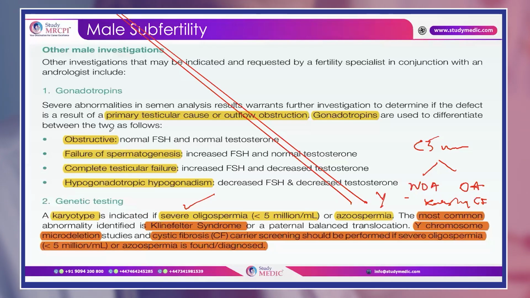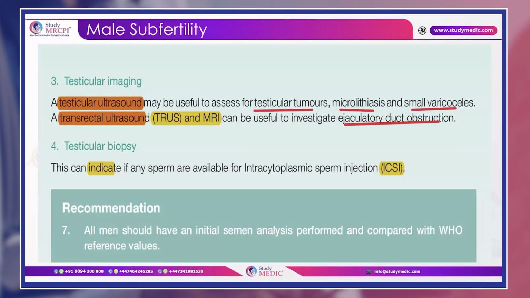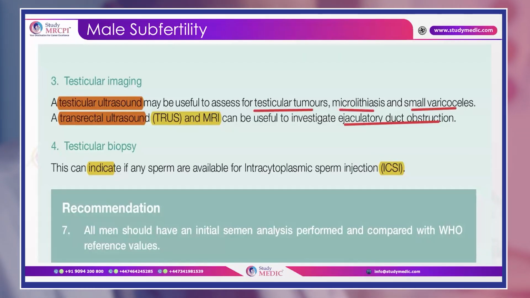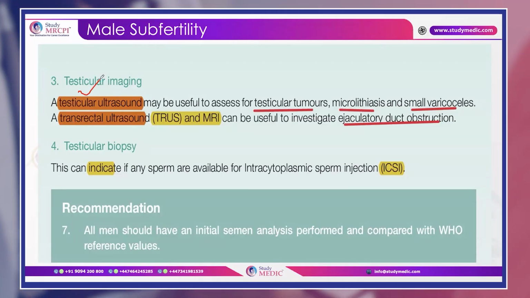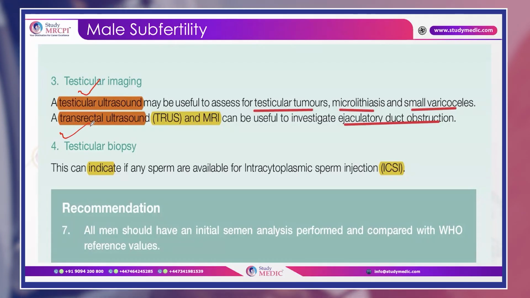Okay, now coming to the other tests which we can do, that is the imaging. This also can be done, and it can be through two modes. It can be through the testicular mode, or it can be through the transrectal mode. So if we are doing the testicular mode, what are we looking for? We are looking for testicular tumors, any microlithiasis, or any varicocele. And if we want to see the obstruction in the epididymis, vas deferens, we have to do a transrectal ultrasound, which is very useful in investigating ejaculatory duct obstruction. Okay, so this is important.